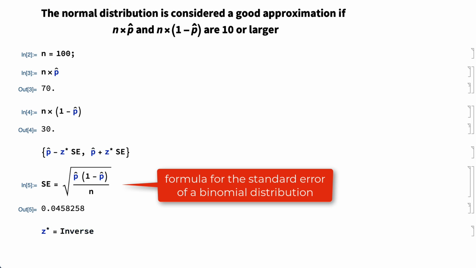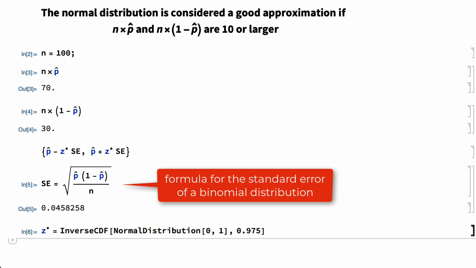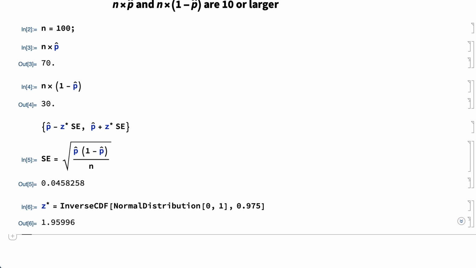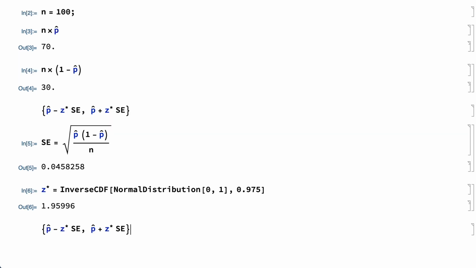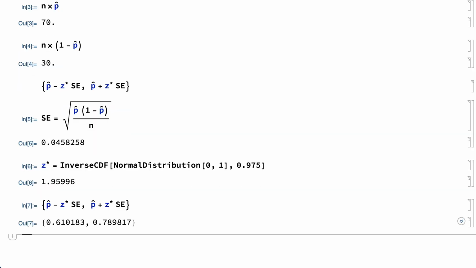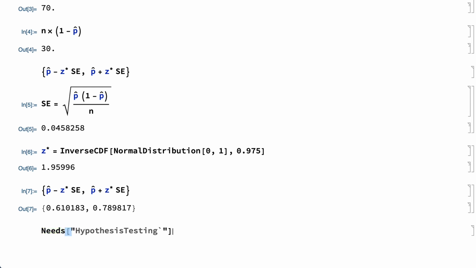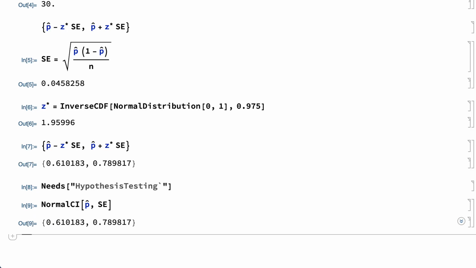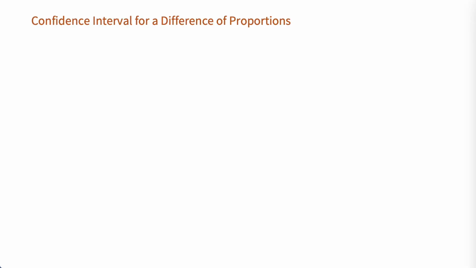The critical value z star for a 95% confidence interval can be computed as before using the inverse CDF function. And with those values entered for the sample proportion, the critical value, and the standard error, the formula for the confidence interval can be evaluated to get the endpoints of the interval. In the hypothesis testing package, there is also a function normal CI that can be used to compute this confidence interval.